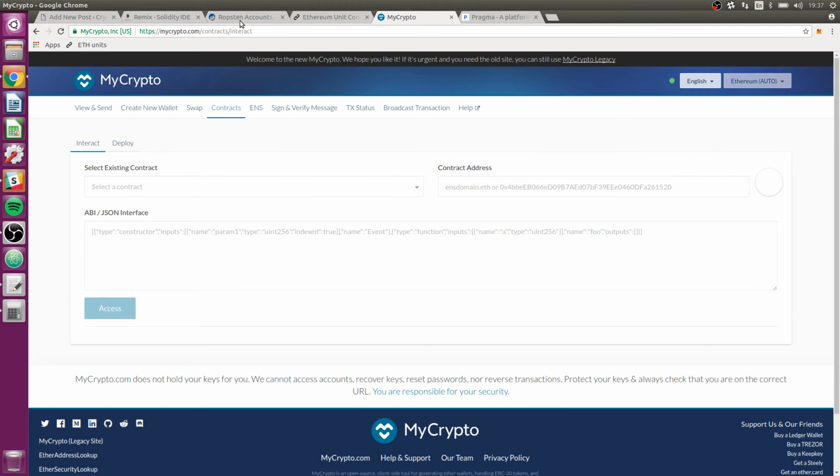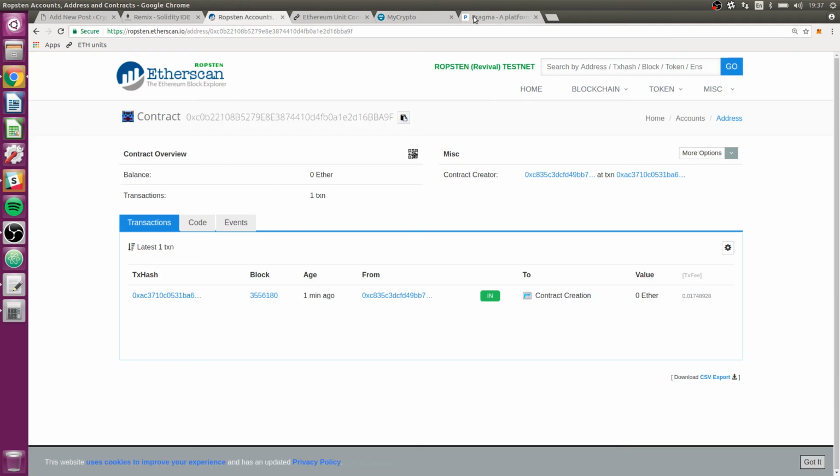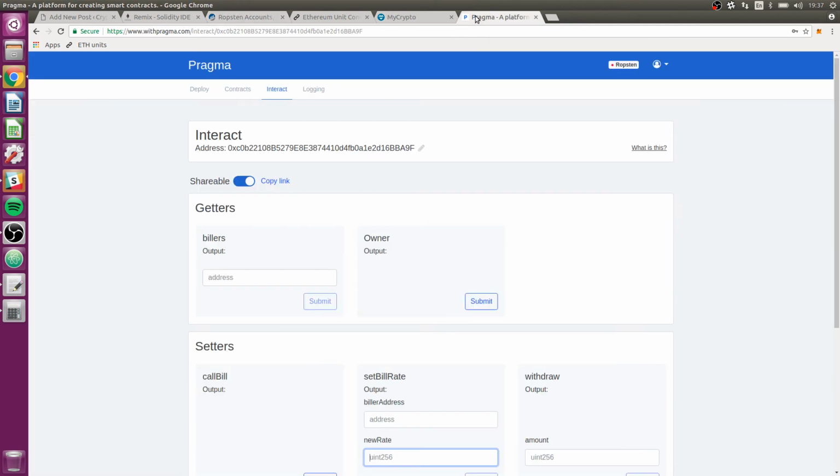Again, because it's on Ropsten, our contract is actually on Ropsten. It's accessible from everywhere. And so that's a benefit we're never going to get by using a VM, or by using a lot of these IDEs that people use for contract development, where you test them around in your own little test net, but you don't easily get access to all of these third-party tools.